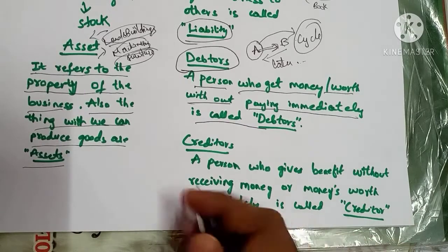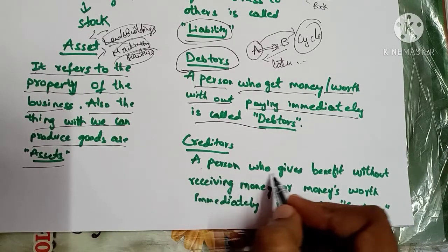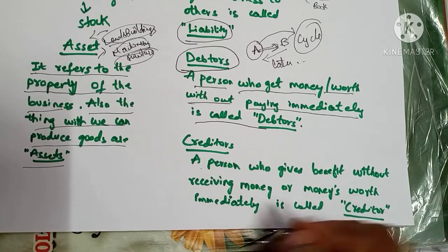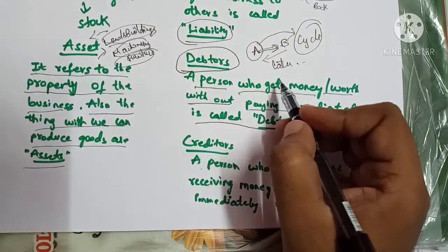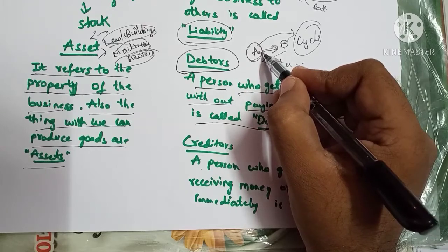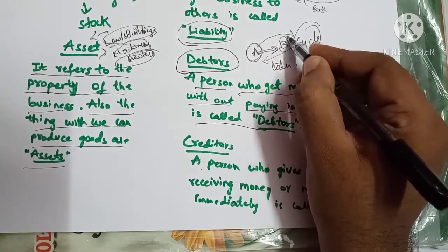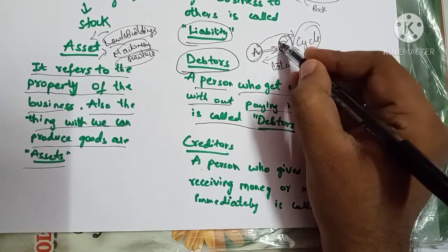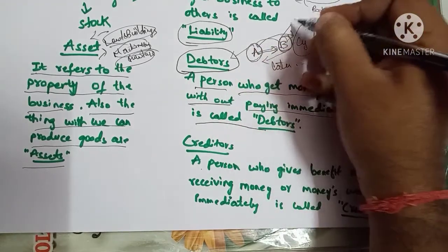Let us see another one, creditors. Similarly, a person who gives benefits without receiving money or money's worth immediately is called a creditor. Here, same example. The person is getting the benefit without paying immediately. In the same way, the person who is giving the benefit without getting paid immediately, B, is giving the benefit to A. So A is a debtor and B is a creditor.